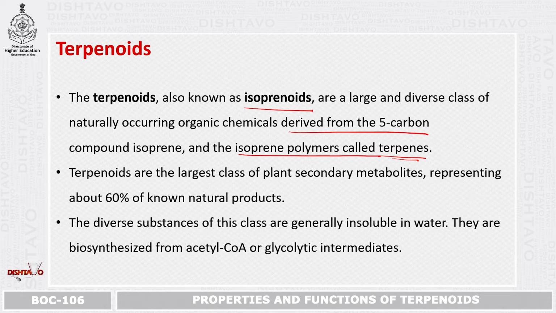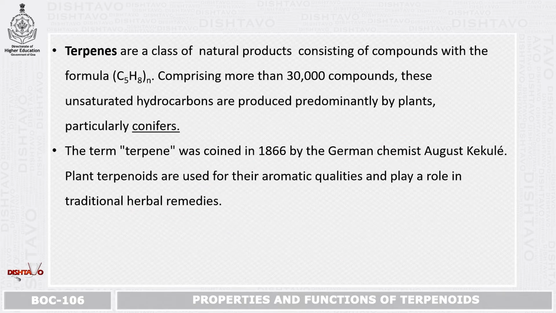These terpenoids are the largest class of plant secondary metabolites, representing about 60% of the known natural products. The diverse substances of this class are generally insoluble in water. Most secondary metabolites are mostly insoluble, and terpenoids are usually insoluble in water. And they are biosynthesized from acetyl-CoA or glycolytic intermediates.